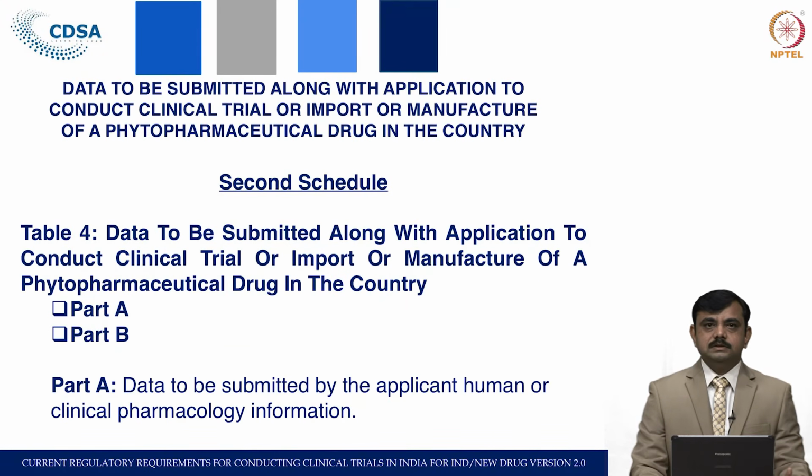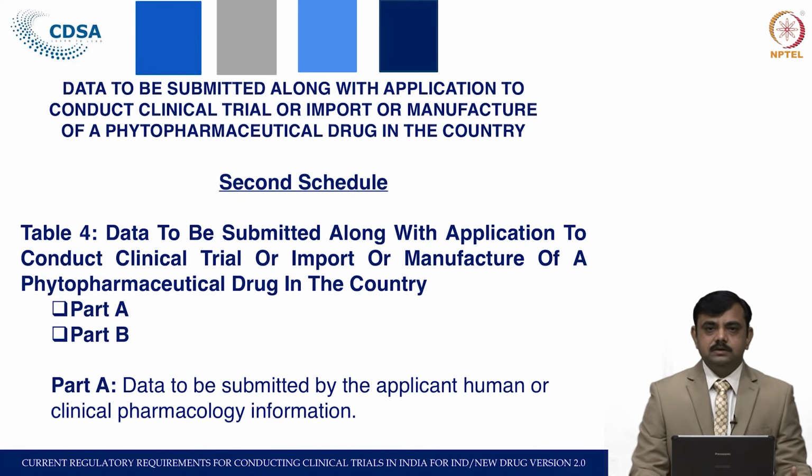Let us see what the data requirement is for the application for manufacture or import of a phytopharmaceutical. It is given in the Second Schedule, Table 4: data to be submitted along with the application to conduct clinical trial or import or manufacture of a phytopharmaceutical drug in the country. This data requirement has been given in 2 parts, part A and part B. We will see part A first.